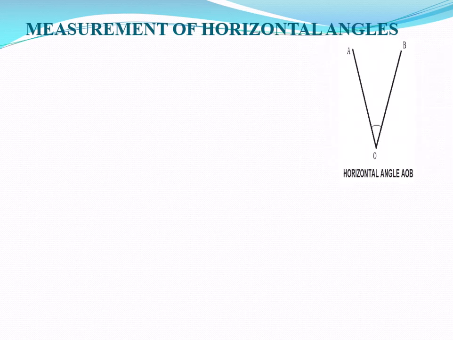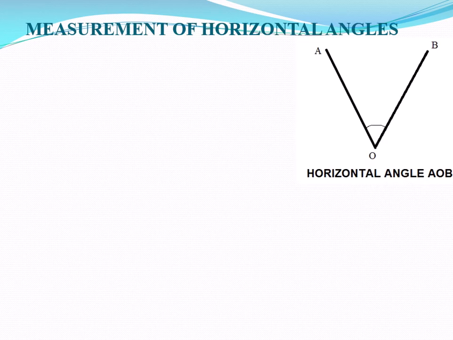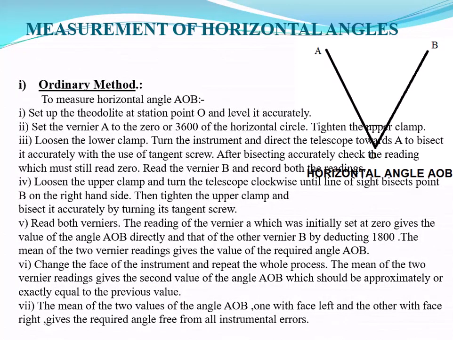Basically we have to measure the angle AOB with the help of this ordinary method. See here, two objects are situated at point A and point B, and O is nothing but the instrument station. Here we have to set up the instrument with proper temporary and permanent adjustments, and then we can easily measure the horizontal angle. The procedure to measure horizontal angle AOB: set up the theodolite at station O and level it accurately.